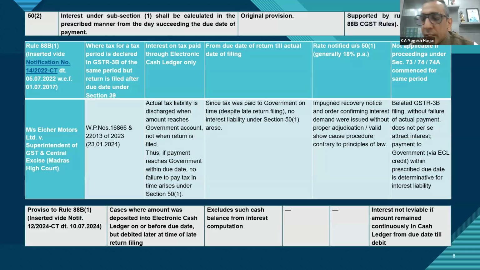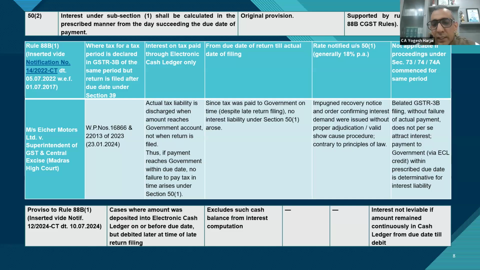Rule 88B was inserted. Rule 88B was inserted retrospectively from 1st of July 2017. And even that rule made it clear that interest would be charged only on the net cash liability. But then another question arose. What if the cash was already available in the electronic cash ledger prior to the due date? Eicher Motors, again Madras High Court, once again said that once the amount reaches the government account, even if the return is filed after the due date, the government already has the money. There is no failure, there is no delay in payment of tax when it is already deposited in the cash ledger.